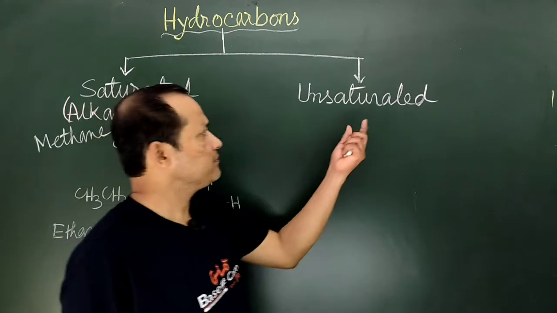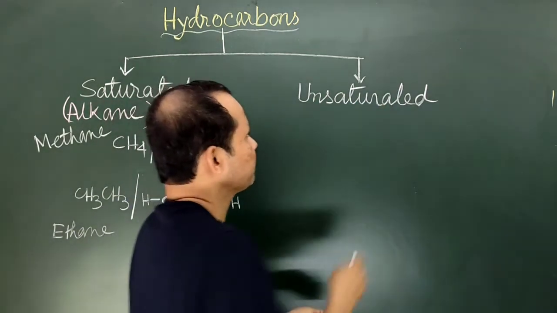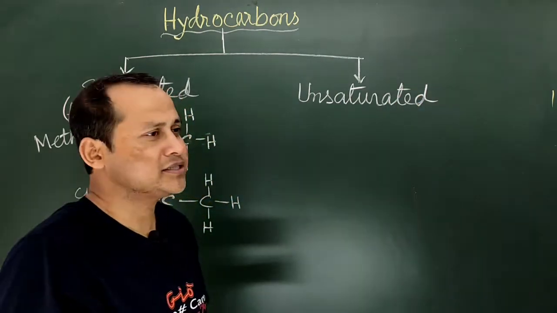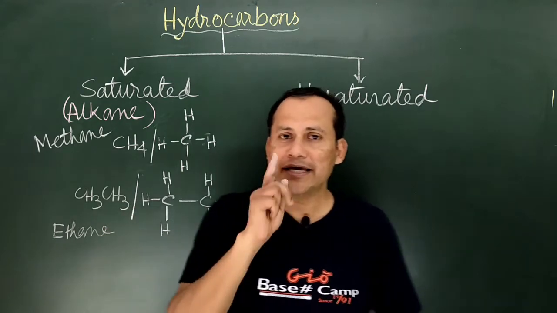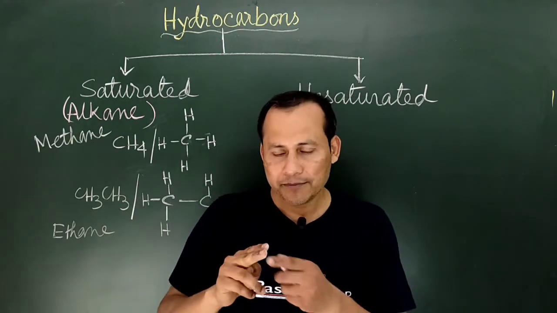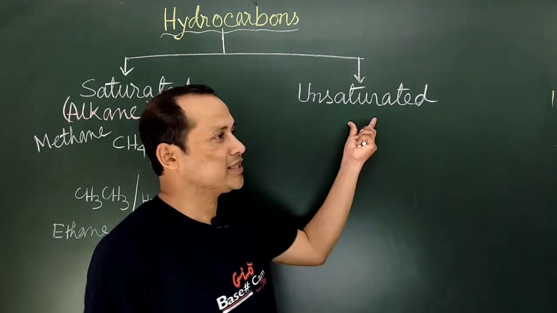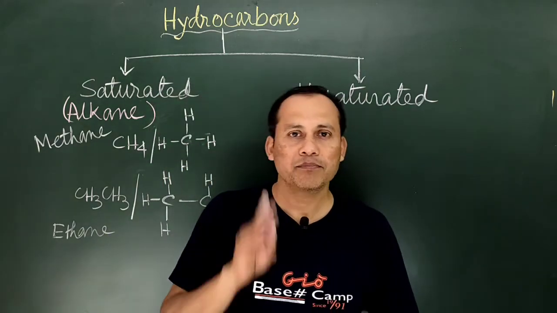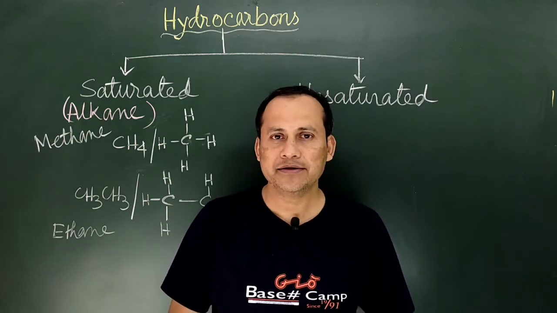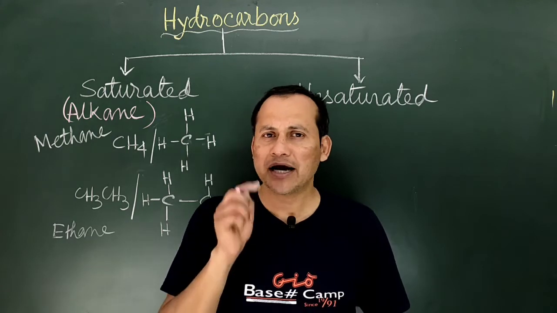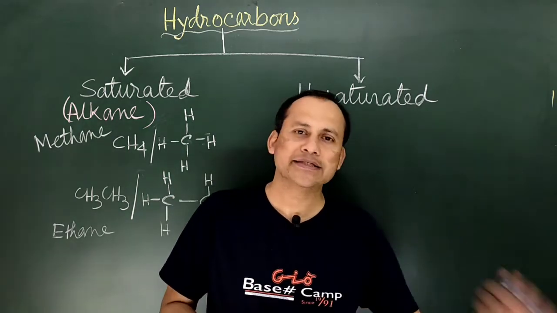Okay, now let me illustrate this one. This is unsaturated. Unsaturated means something just opposite to this one. In the saturated case, each and every carbon atom forms bonds with the maximum number of atoms possible. Carbon will form 4 bonds definitely, because we know that carbon is tetravalent, and in no case can carbon form more or fewer bonds than that.